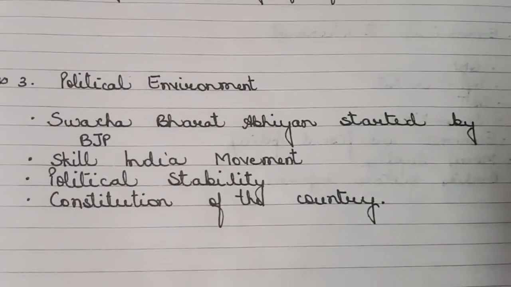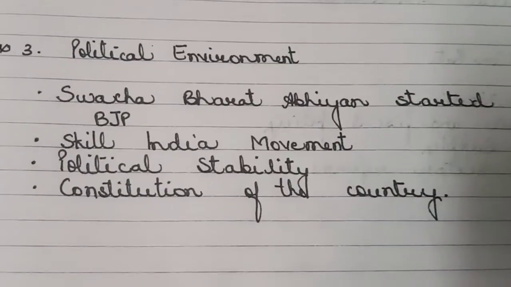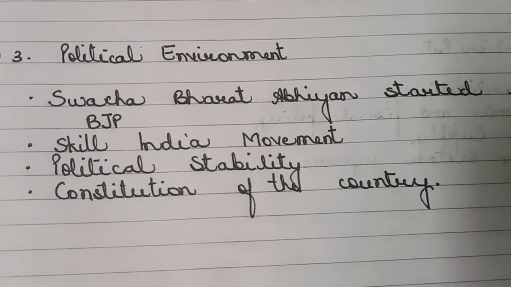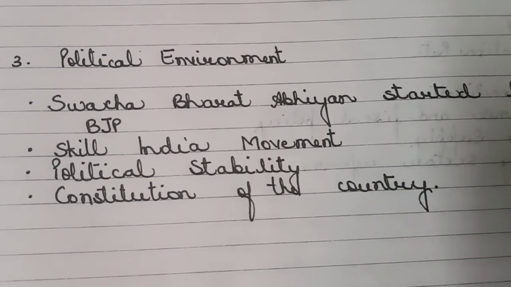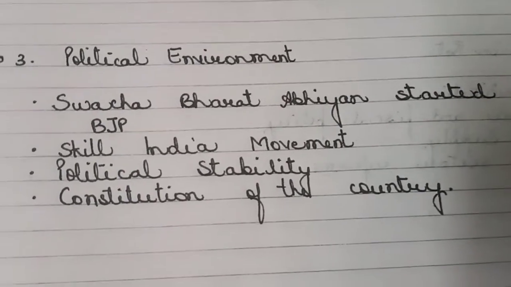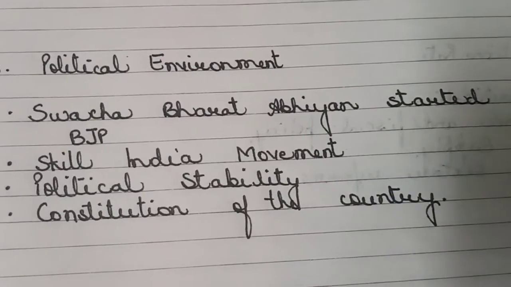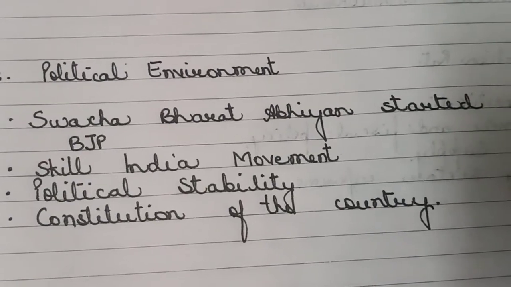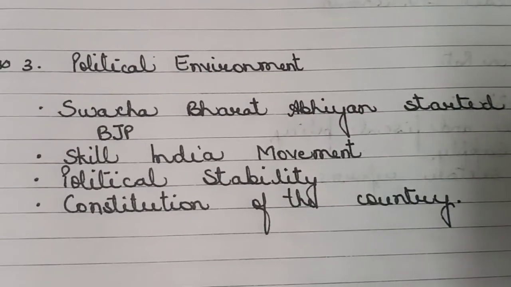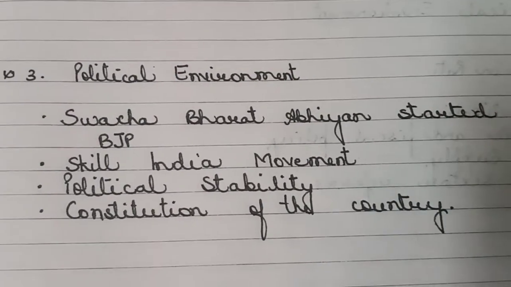The constitution of our country also would come under the political environment. Apart from this, children, we have various foreign policies of the government. The values, ideologies of different political parties are different, right? Then it could be the present political system or the profile of the political leaders. So there are various other factors.